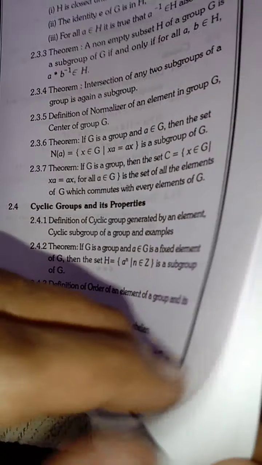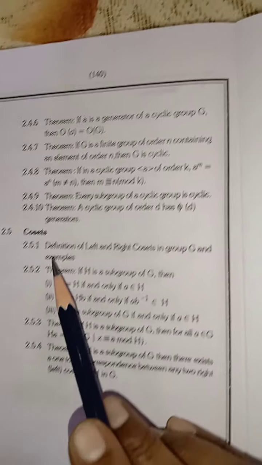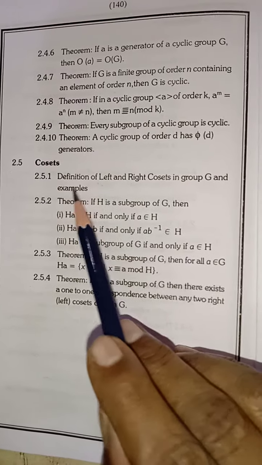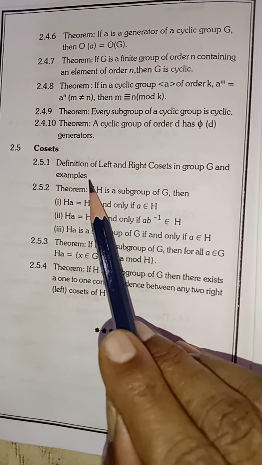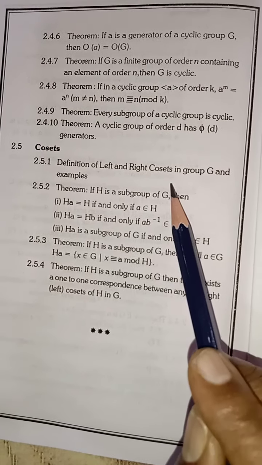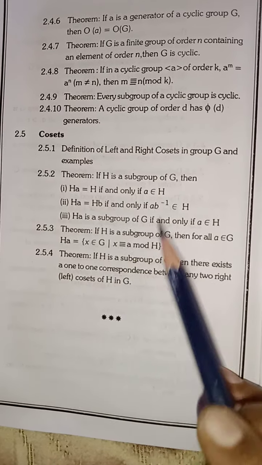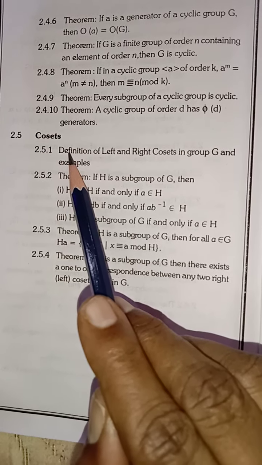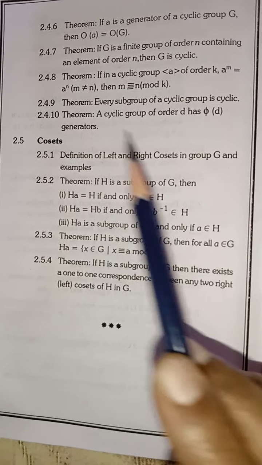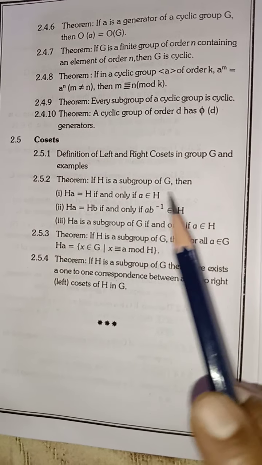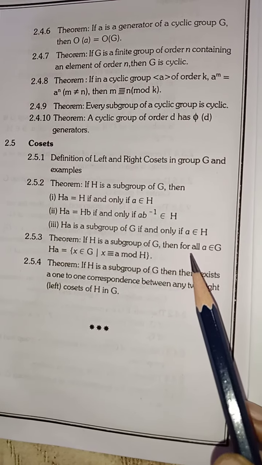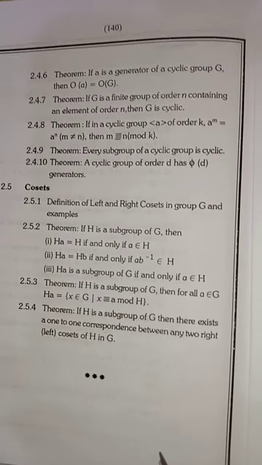Next article is on cosets. In this article we will see definition of coset, left and right coset in a group, and examples. Also there are theorems on cosets. Thus in paper 6 Algebra 1 there are 2 units. This paper is for 50 marks.